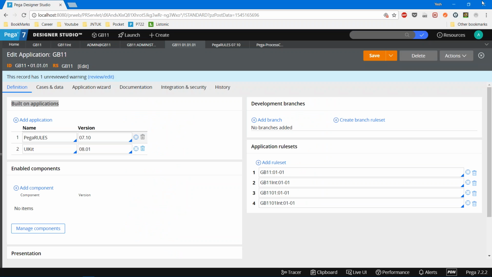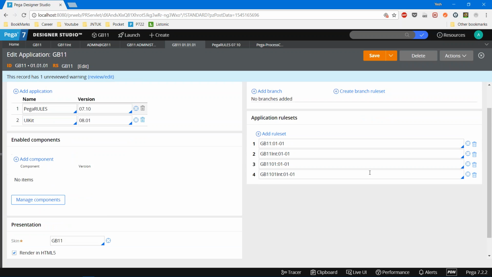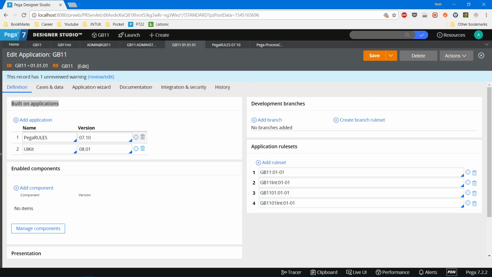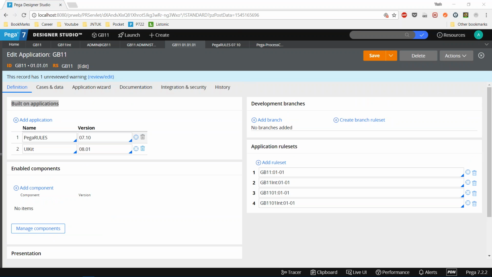So whenever we create our application, all these things come into place. So this is how the installation part is going to be, and how all the stuff is interlinked.